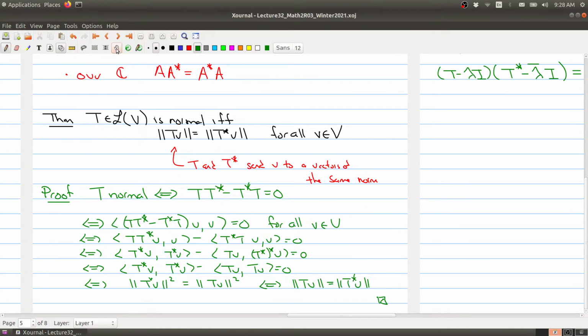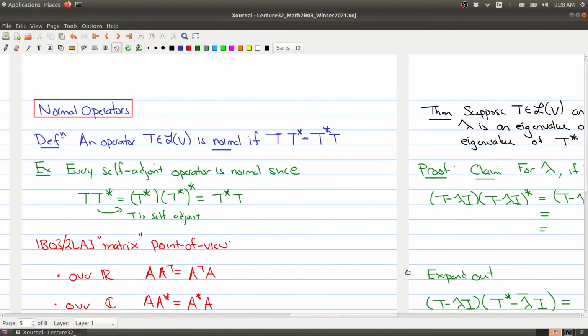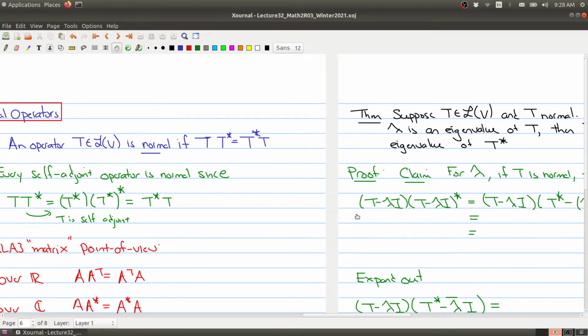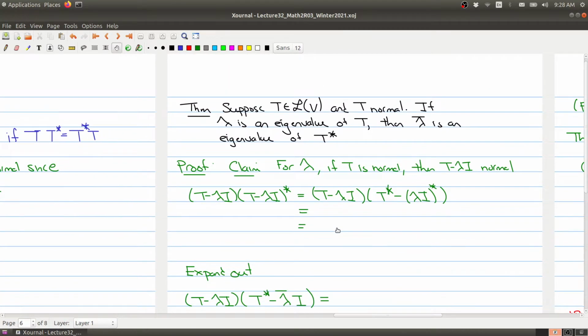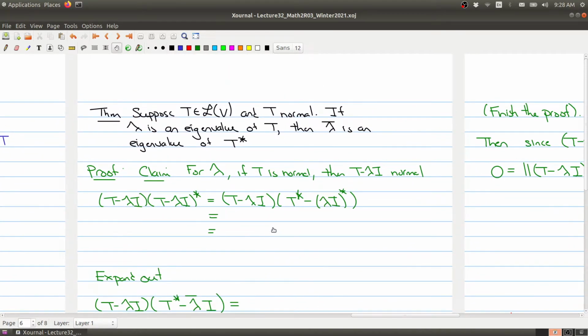Okay, so that's one nice thing about normal operators. These are precisely the ones that preserve norm. The normal operators are the ones where the operator and its adjoint have preserved the norm. And the other nice thing about normal operators is that if you know the eigenvalue of T, and if T is also normal, you actually get for free an eigenvalue of the adjoint.